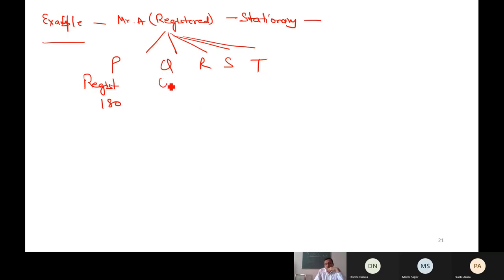Q is unregistered, R unregistered, value of supply 230 and 400 for R. S unregistered, T unregistered, the value of supply is 90 and 180.